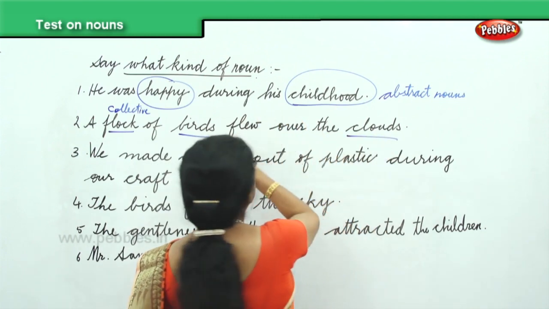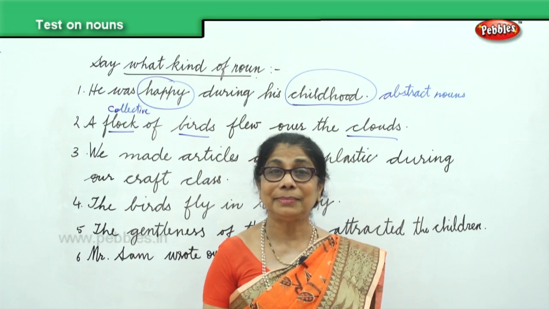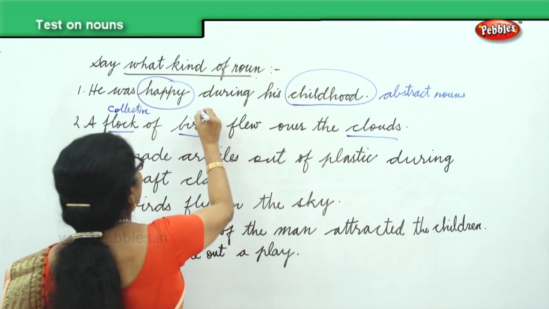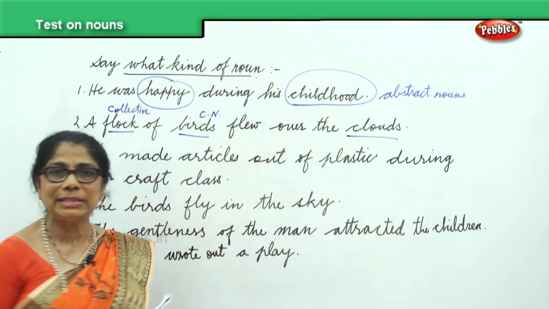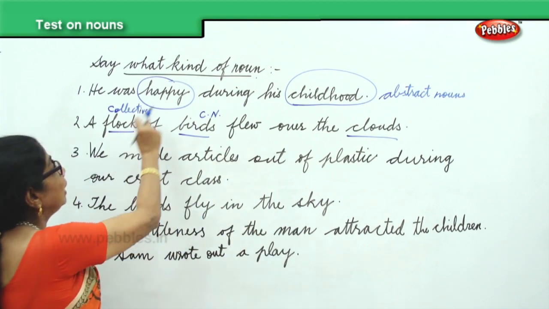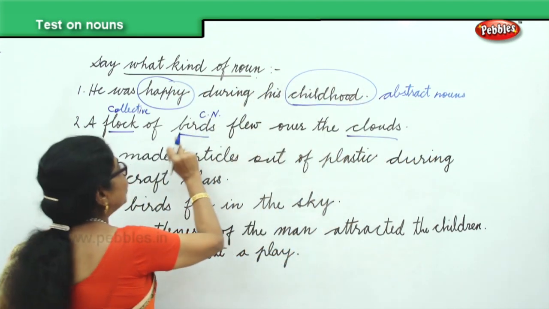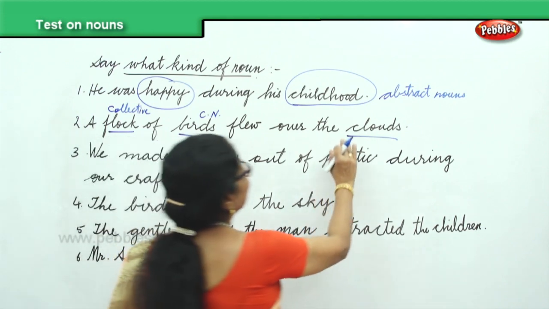Birds, clouds, they are common nouns. Any bird, any cloud. So, you will say common. So, we identified collective noun and then abstract noun. We found common nouns.